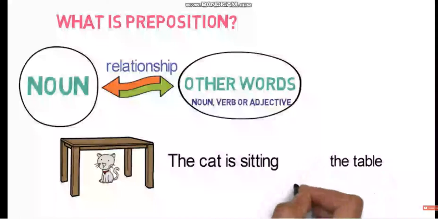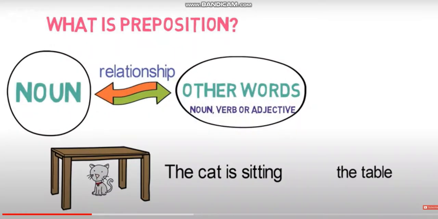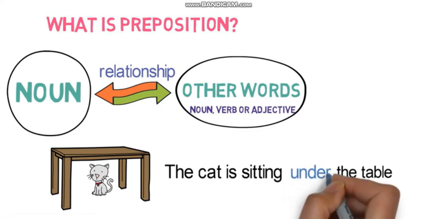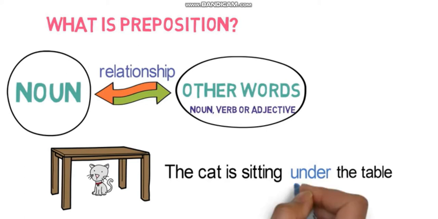If we do not use under and write the same sentence, it is: the cat is sitting the table. We are not able to get what is the relationship between the sitting of the cat and the table. Using under, we are confirmed that the cat is sitting under the table. Hence, under is a preposition here.